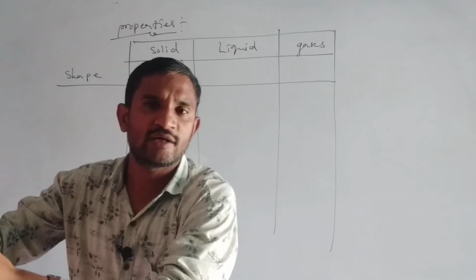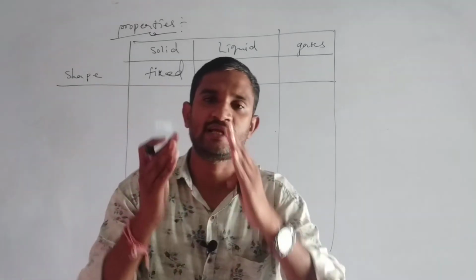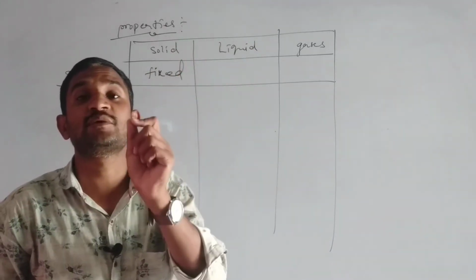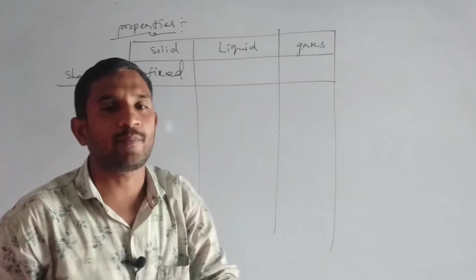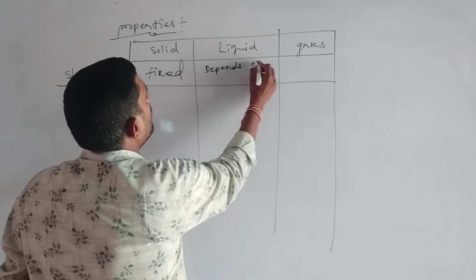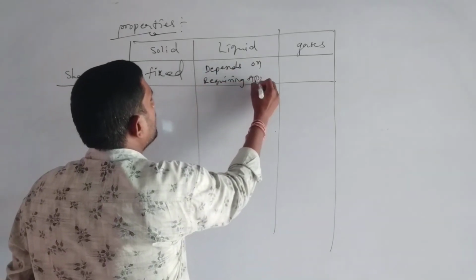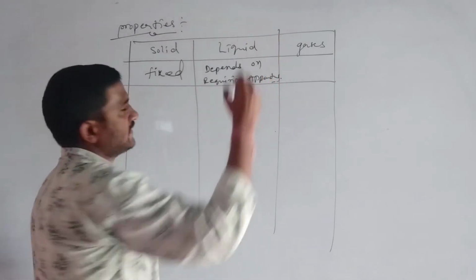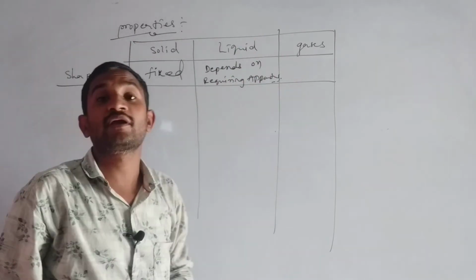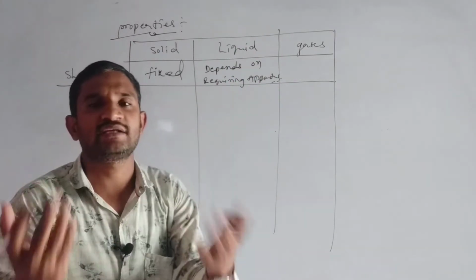The liquid substance's shape depends on the requiring apparatus. Apparatus means the required equipment or material.